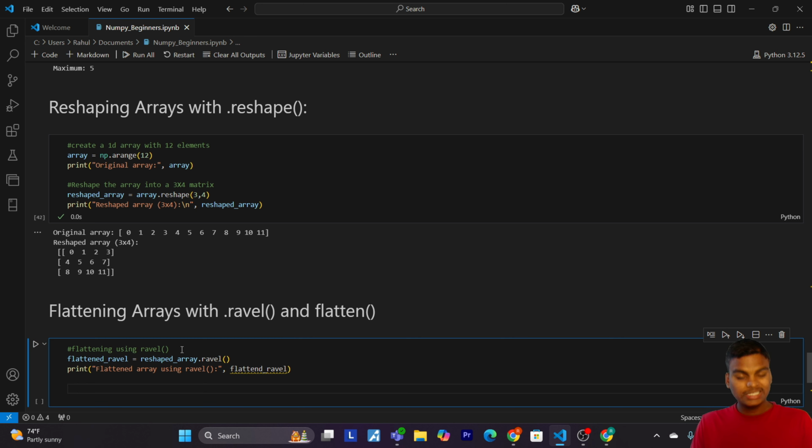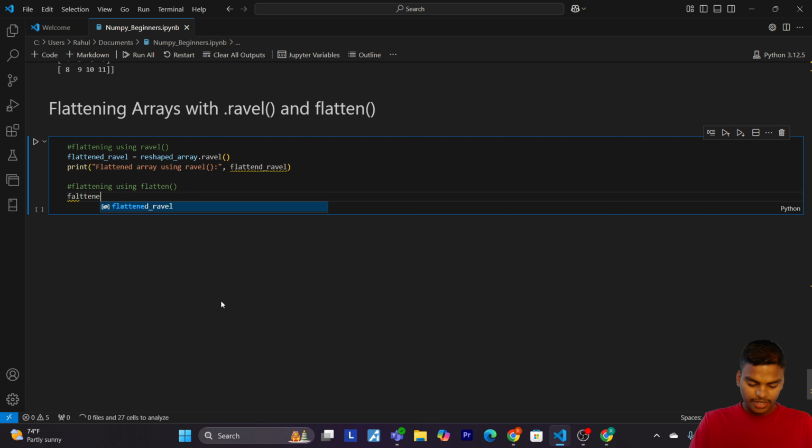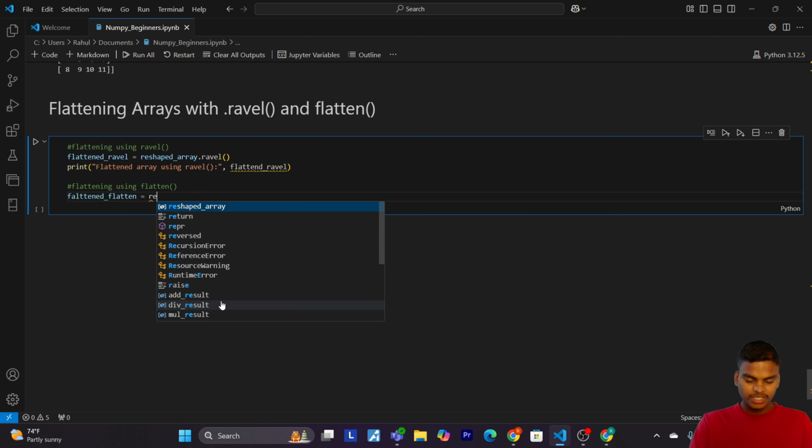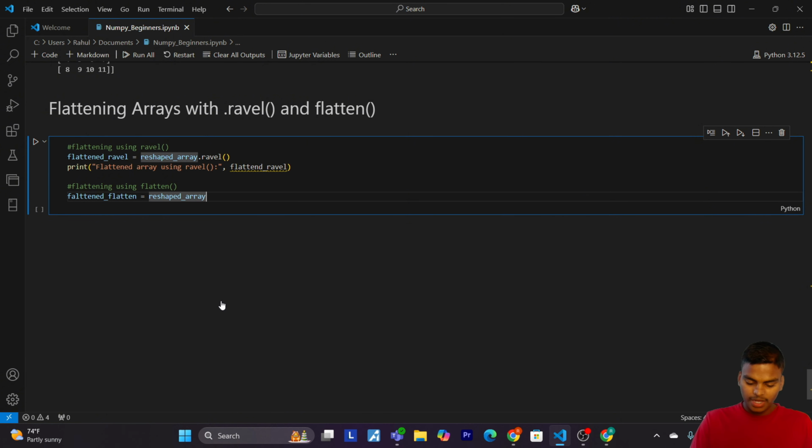So now let's see the second method. Flattening using flatten. Now let's write flattened flatten equals to reshaped array dot flatten.